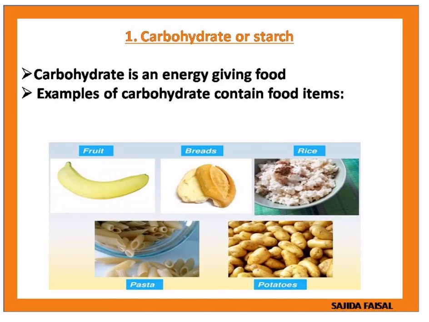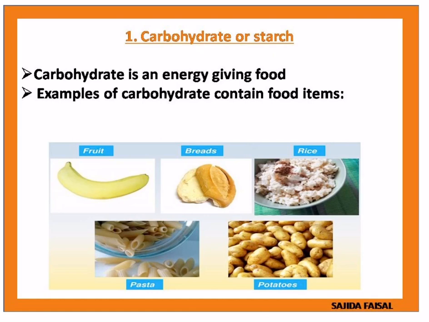Let us check. First one, carbohydrate or starch. We can call it starch. Carbohydrate is an energy giving food. If you are eating carbohydrate rich food items, we will be getting energy. Mostly carbohydrate containing food items are potato, rice, wheat, banana. These are the carbohydrate containing food items.